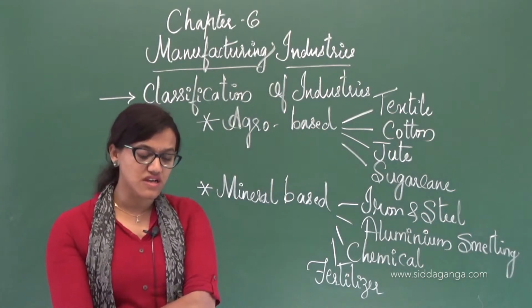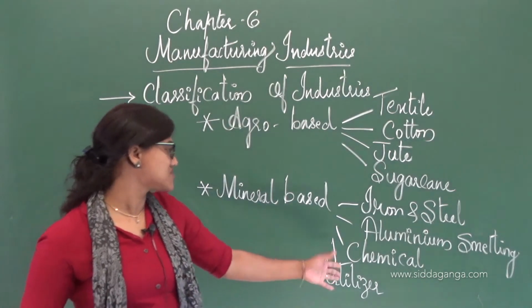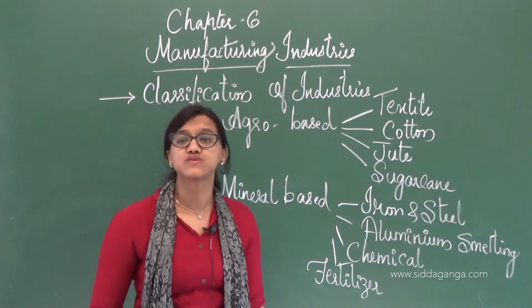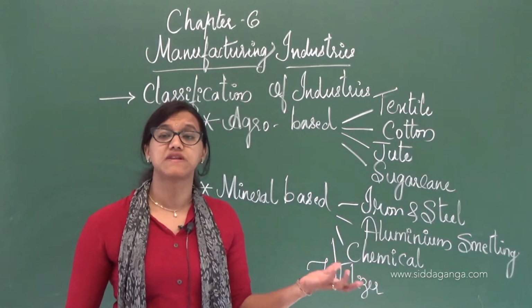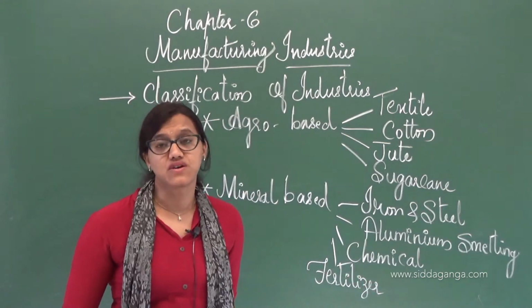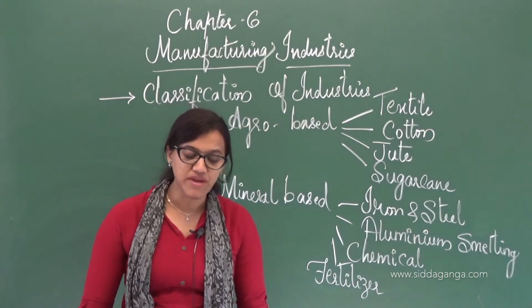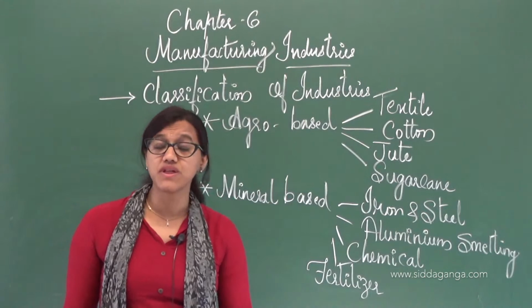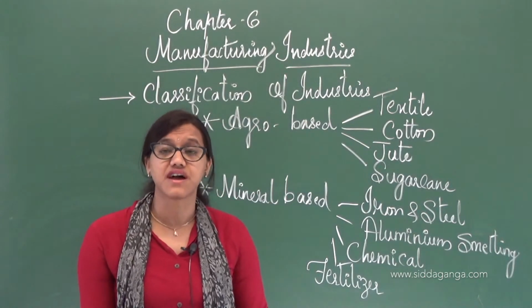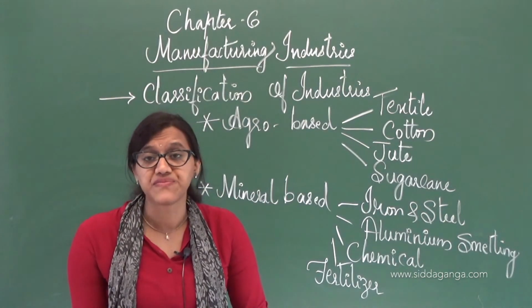So the next industry is the chemical industry, which is again mineral based, which depends upon the mineral or say the metal here. With the name itself you can understand how important chemicals are.